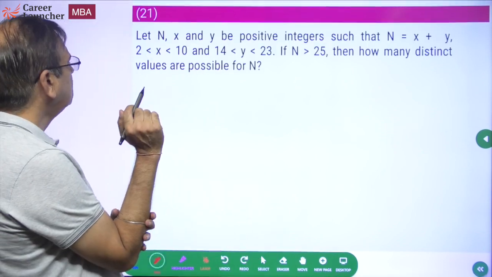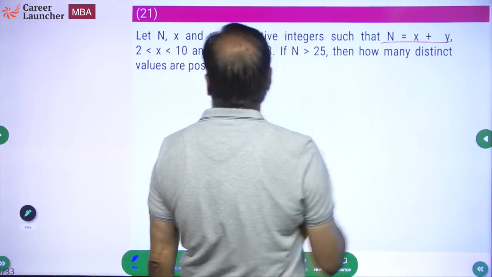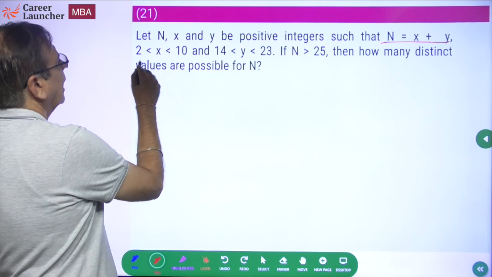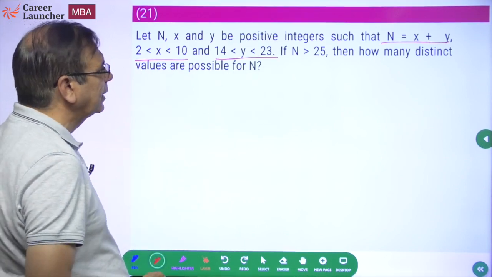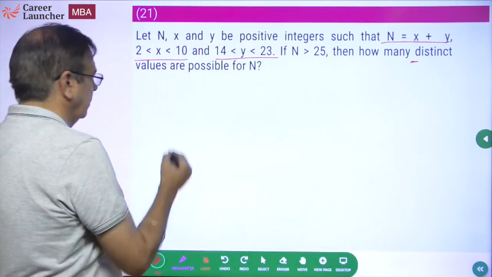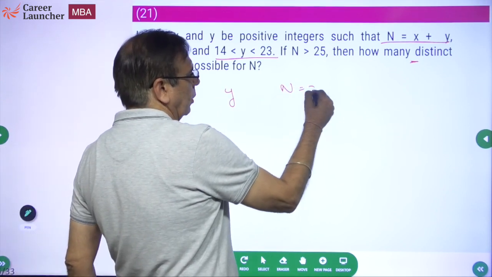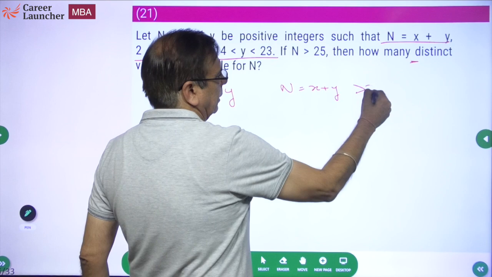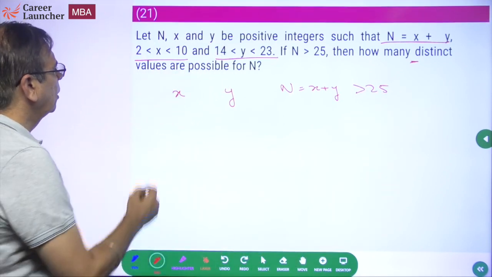21. Let n, x and y be positive integers such that n is x plus y. And x lies between 2 and 10. And y lies between 14 and 23. If n is greater than 25, how many distinct values are possible for n? Okay. So we have x, we have y, and we have n which is equal to x plus y, and this has to be greater than 25. Okay. Now, what are the possible values of n?